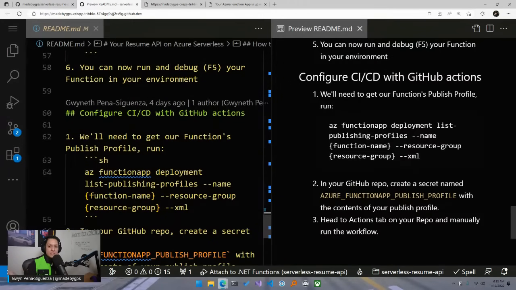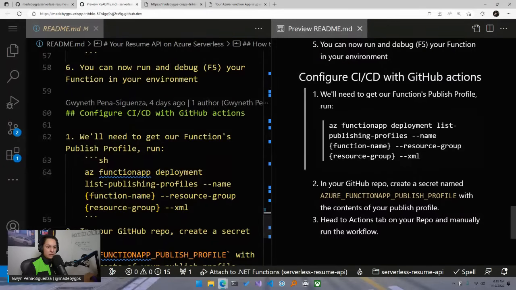And the end goal is for that to get deployed. And oftentimes this will be done automatically, so no manual intervention is needed, but we need to configure that. And for this, we're going to be using GitHub Actions. Now, in order to get our function app configured correctly, we need to get something called a publish profile.